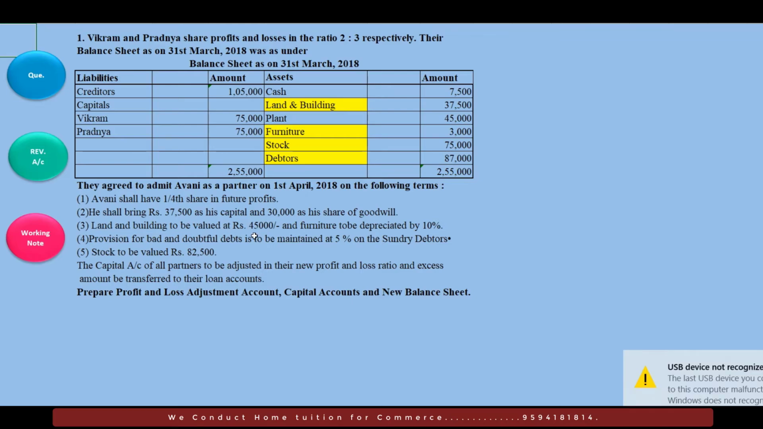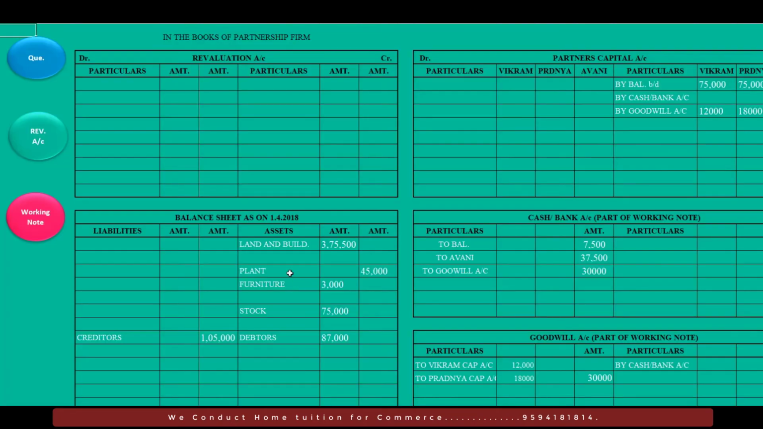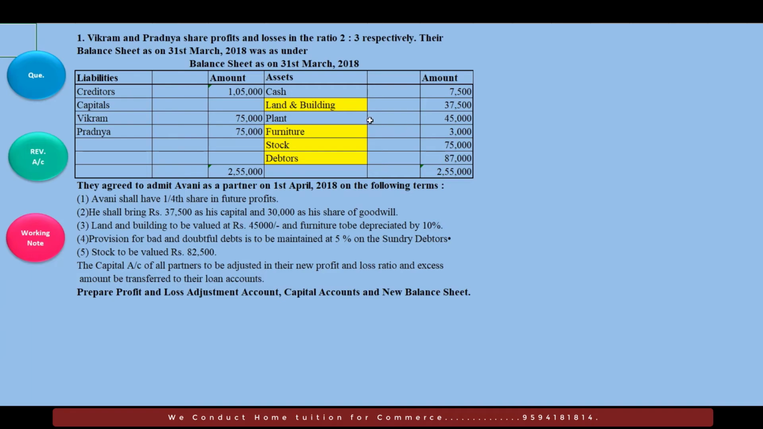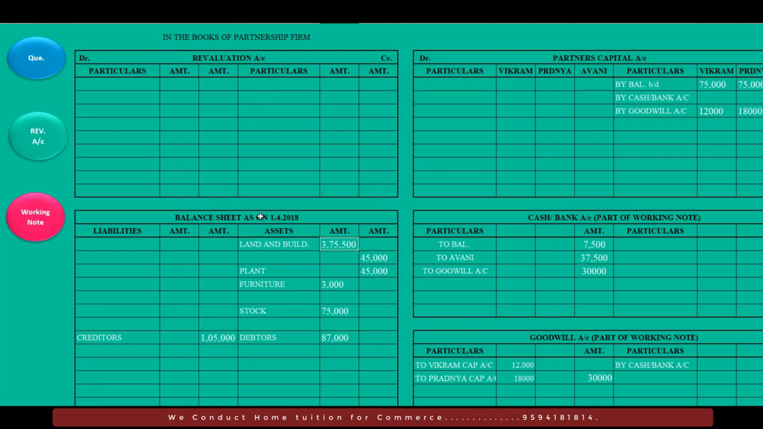Next, land and building to be valued at 45,000. So we'll go to the land and building. Here is the land and building. I'll write here 45,000. Depreciation. This is 37,500.